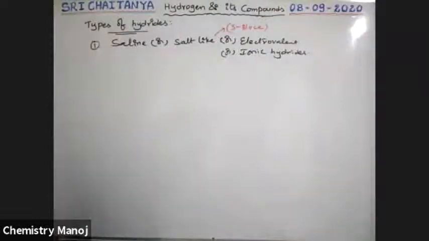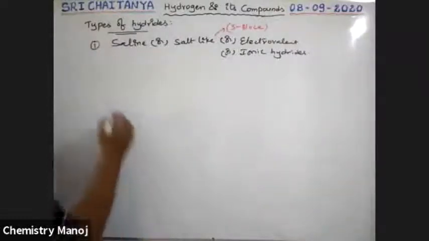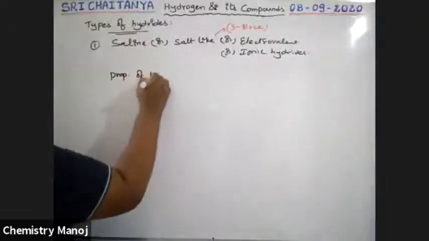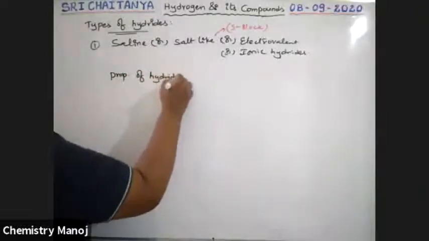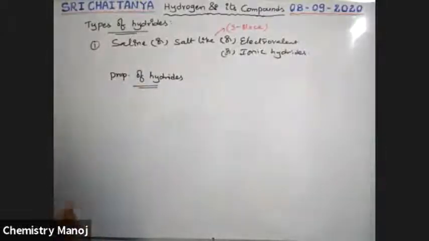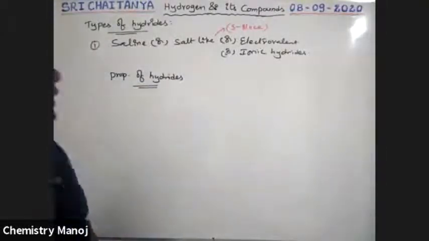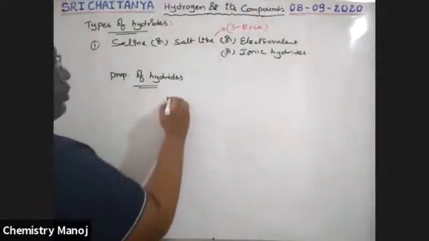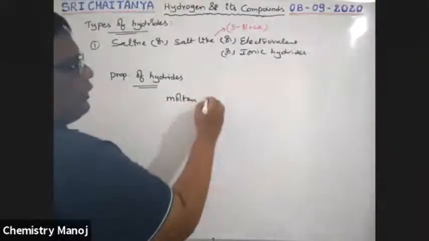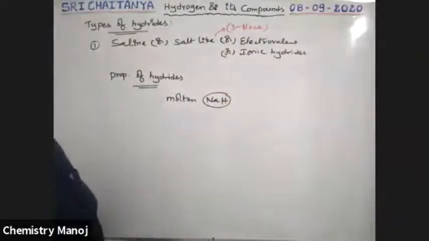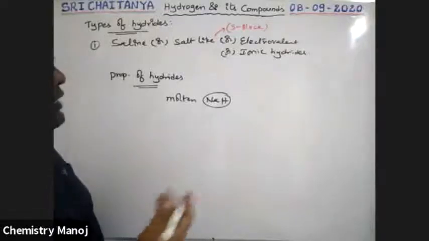Now, properties of these hydrides. What are the properties of these hydrides? See boys, here let us take molten NaH. What is this molten NaH?